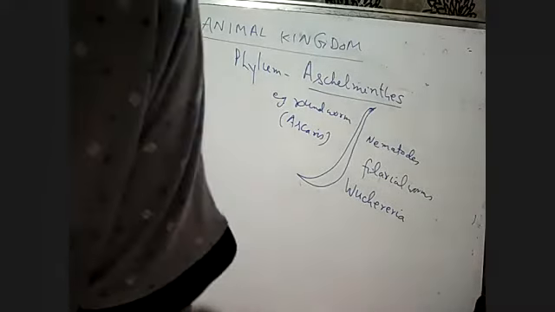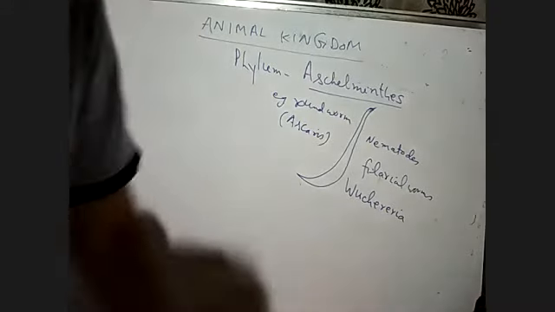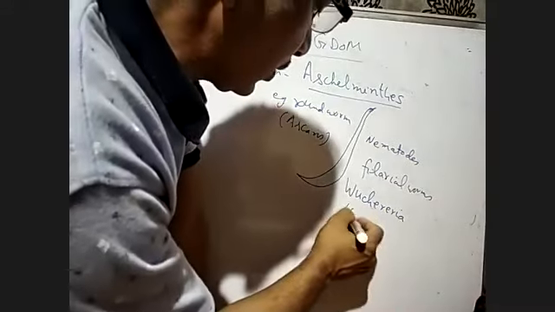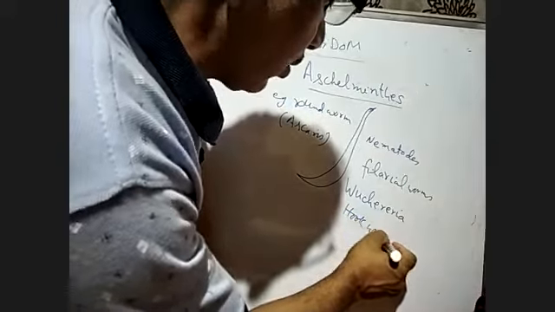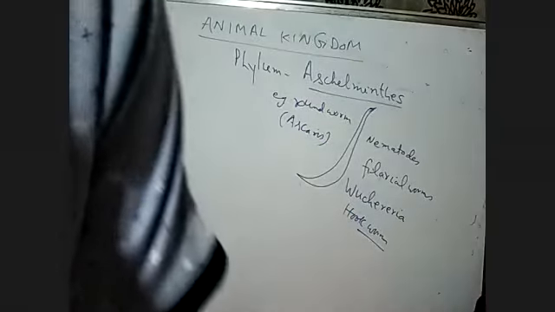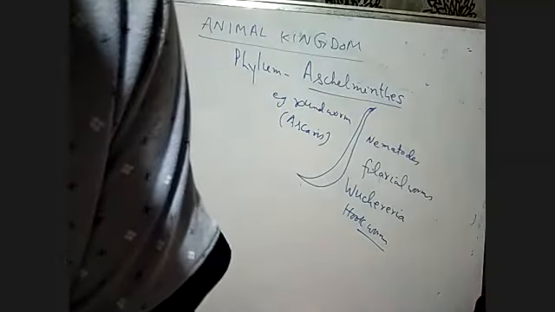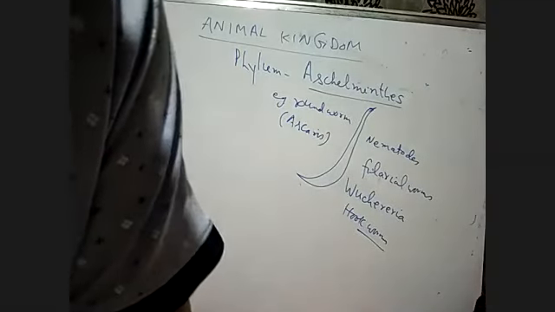Then similarly we have the hookworms or Ancylostoma. All kinds of parasitic nematodes, all kinds of worms, come under the phylum Aschelminths.